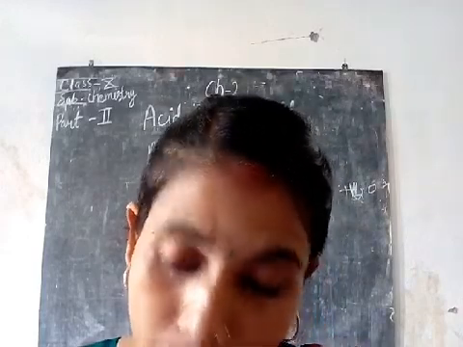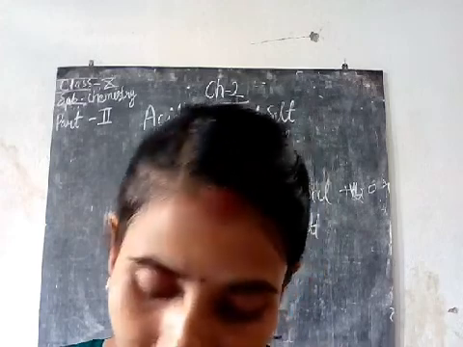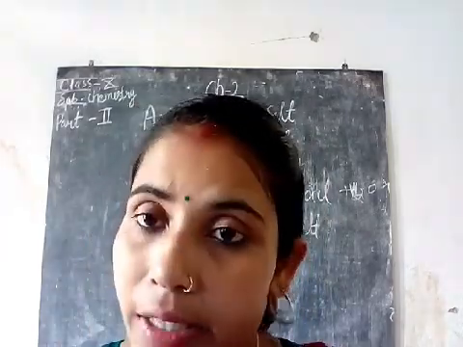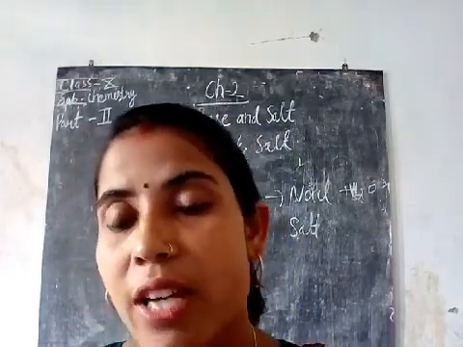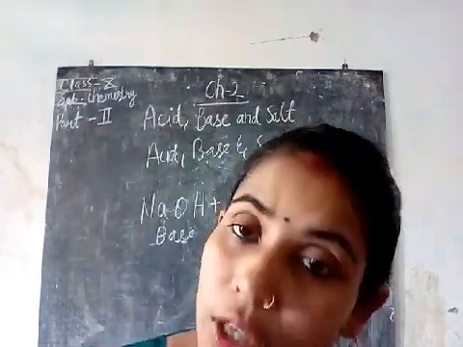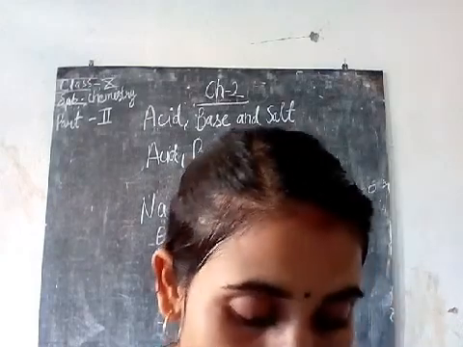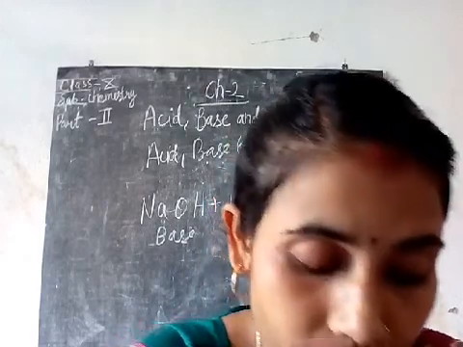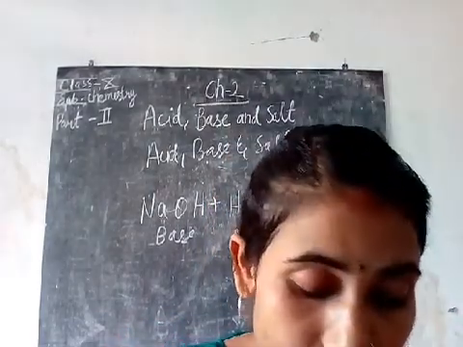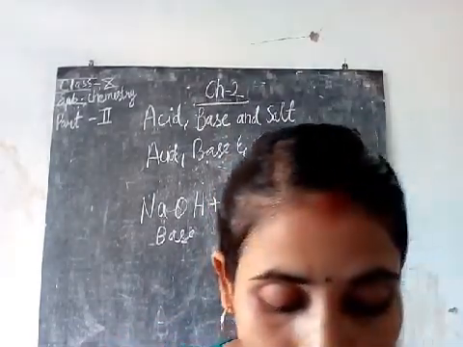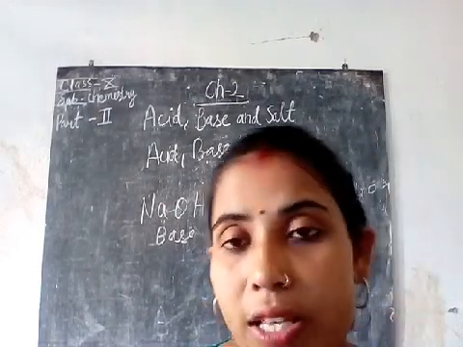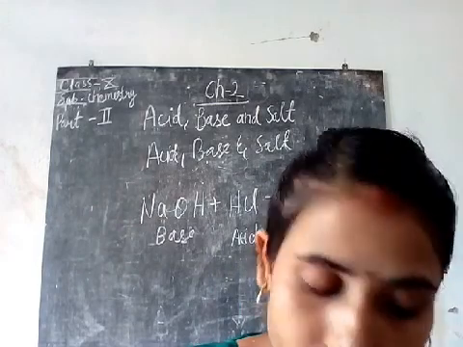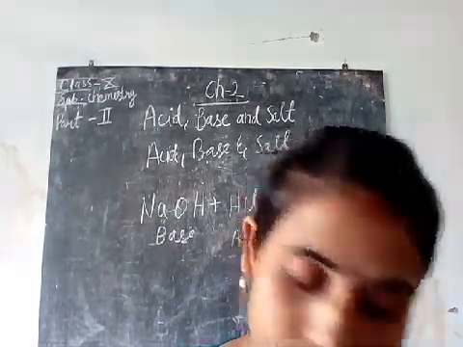A salt is a compound formed from the acid by replacing what? Hydrogen ions, or you can say hydroxide ions in the reaction. So whenever an acid and a base react with each other, it will form salt. The salts of hydrochloric acid are called chlorides. The salts of sulfuric acid are called sulfates, and the salts of nitric acid are called nitrates. Carbonic acid gives carbonates, and acetic acid gives acetates. So hydrochloric acid salts are called chlorides, and so on.